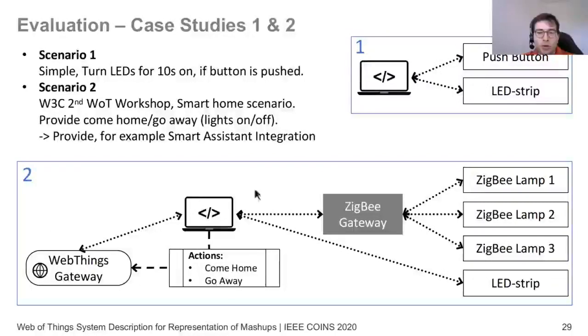So as you can see, in the first case we don't expose the interaction affordance to the outside since we don't have to, and in the second case we can do it, and it is also to show that we can use different software solutions to manage the mashup. And this means that what we are proposing is not a strict framework, but it could be very easily integrated into other platforms.